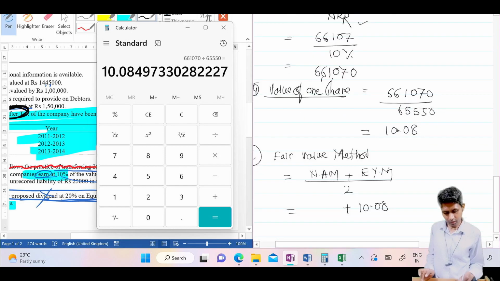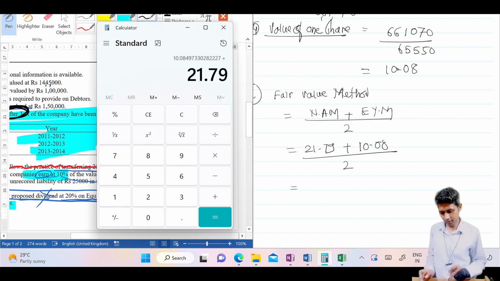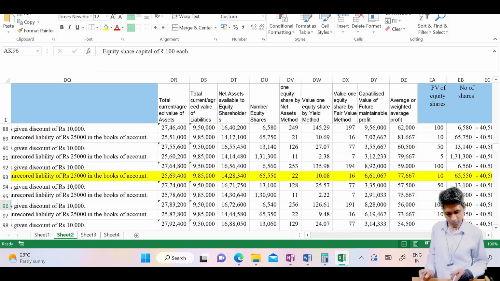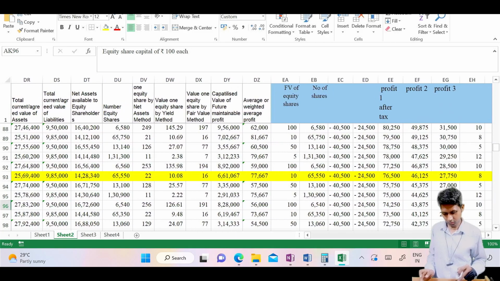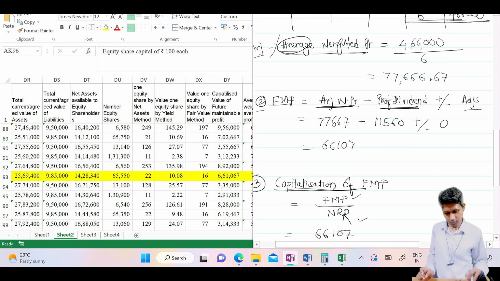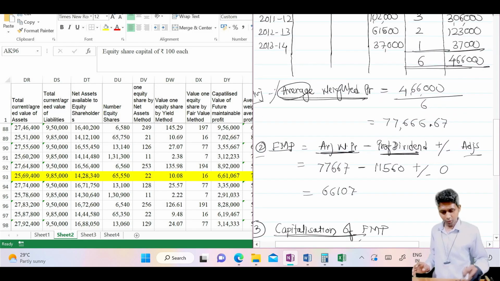21.79. 21.79 divided by 2. Plus we will say 21.79 divided by 2, 15.93 something. 10.16. Okay, this is your final 77,667. Okay, understood? This is all about your second method.